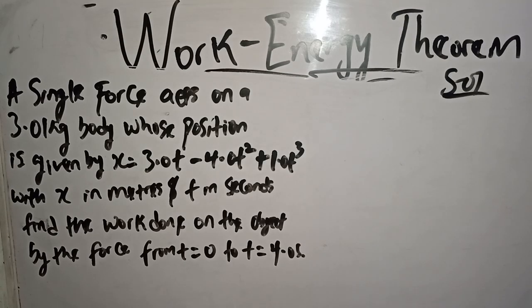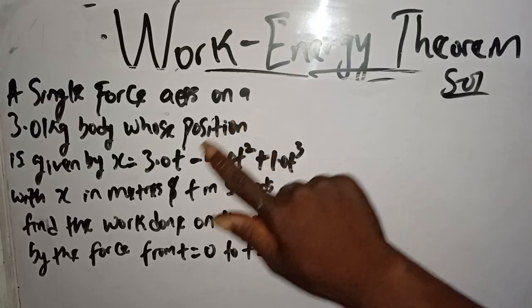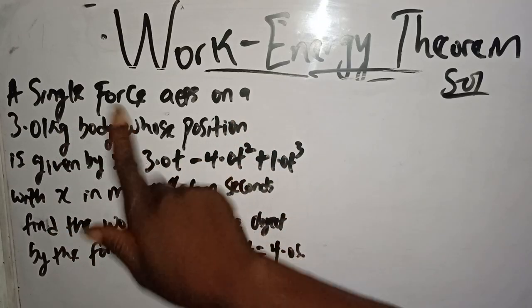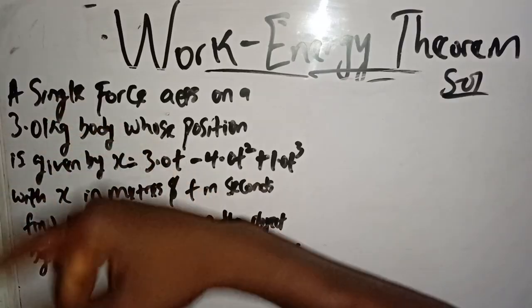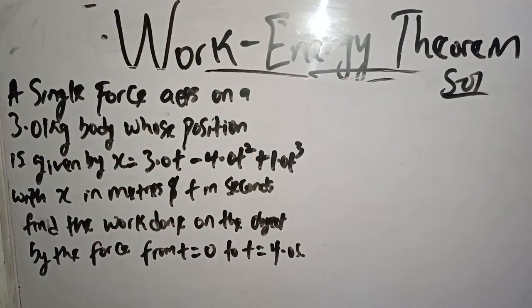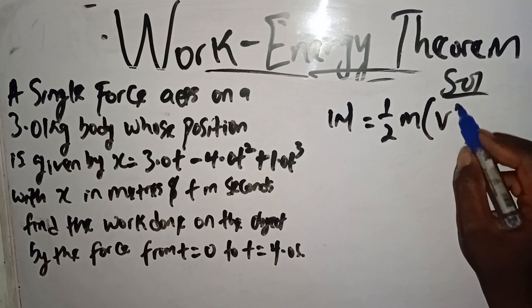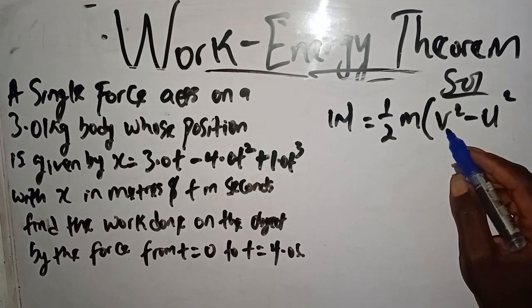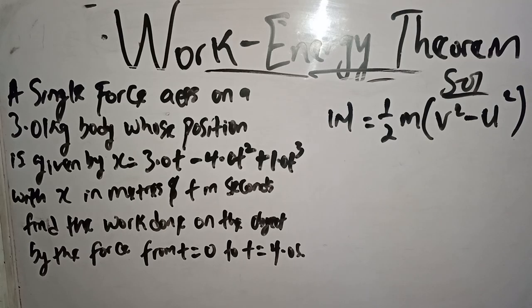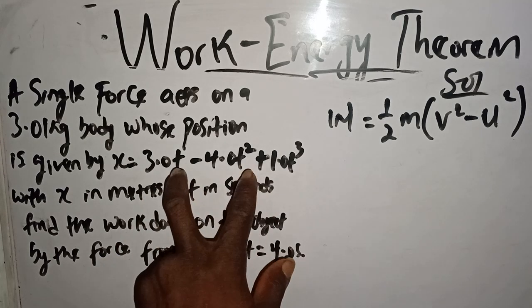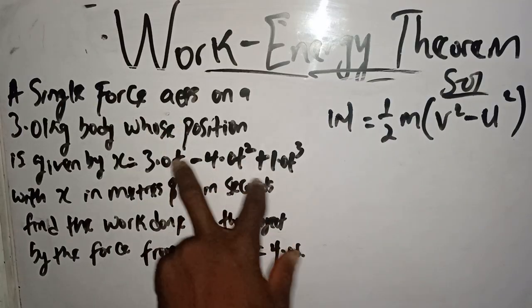Now, this will be the last question. A single force acts on a 3.0 kg body. You can say particle-like object, whatever. Once the mass is given, there's no problem. Whose position is given by this. Now, net work done equals 1 over 2 m, v square minus u square, or you say v final minus v initial, right? But we are given position, not velocity. Since we are given time too, we can find our velocity. But our position is given as a function of t.